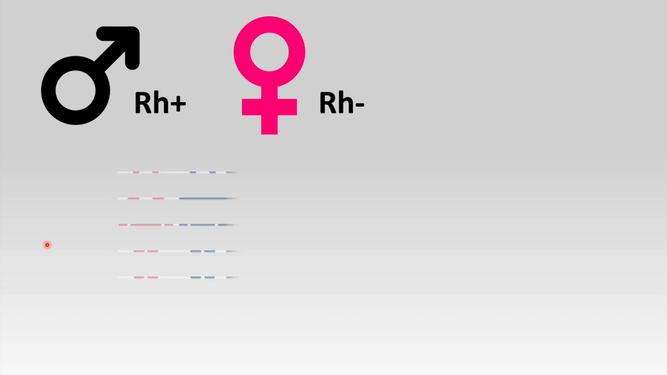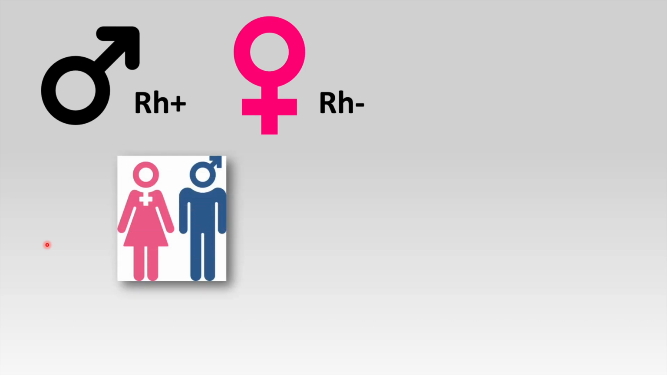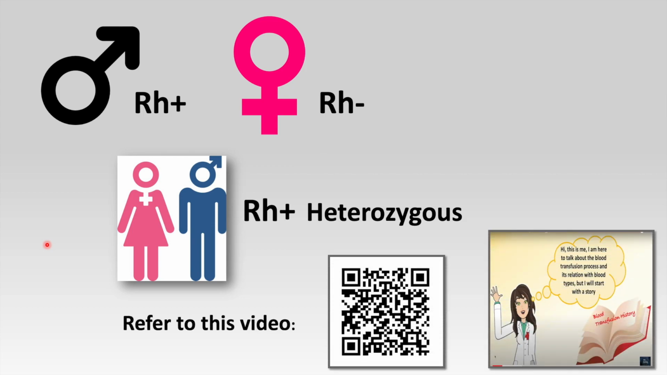Let's continue here. The father is homozygous for Rh positive, and the mother is negative for the Rh. So their kids, when they receive these alleles, will have Rh positive, but not homozygous, heterozygous. Actually, I did a video about blood transfusion. Please refer to that video, it will be explained in detail. So let's go back and choose the right answer.